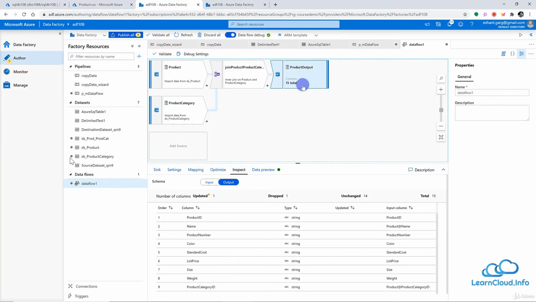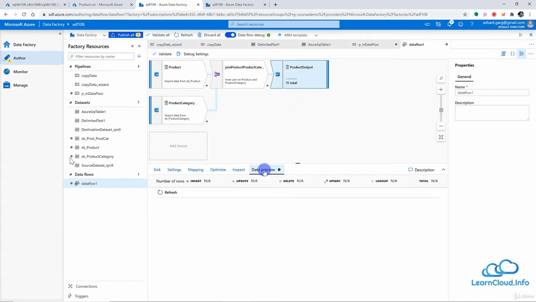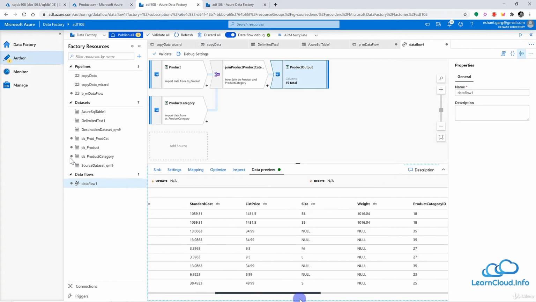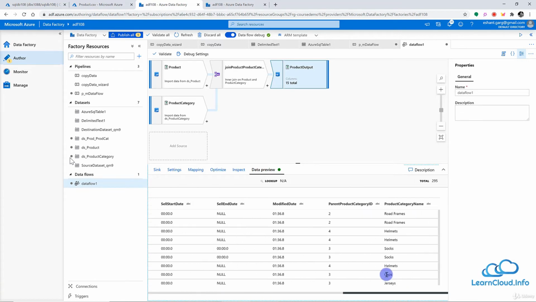And finally, I have data preview here, and I can refresh, and it will show me the final data which is going to be output in my blob storage in my output folder. So we have a product ID, product name, and all of these columns. And in the end, we also have product category name.